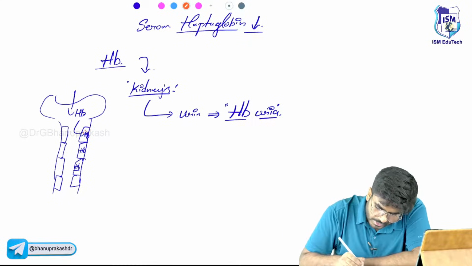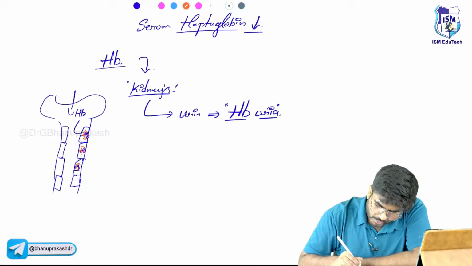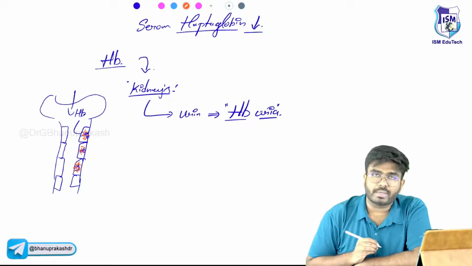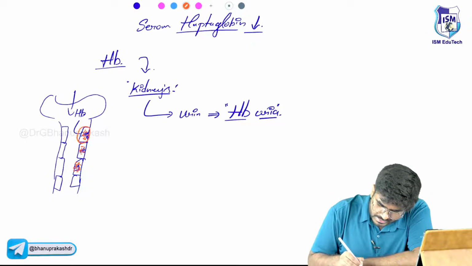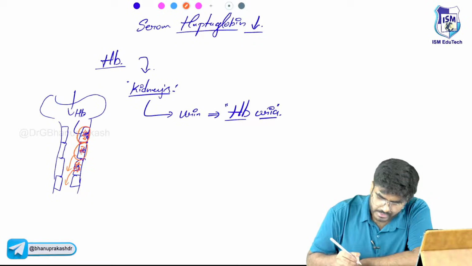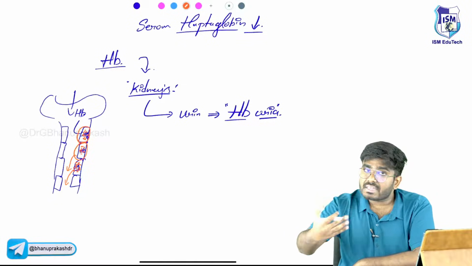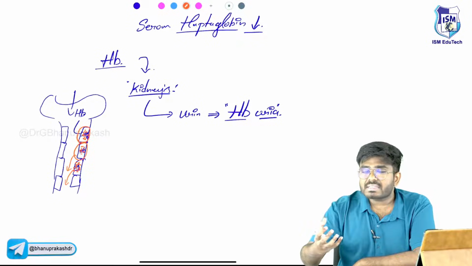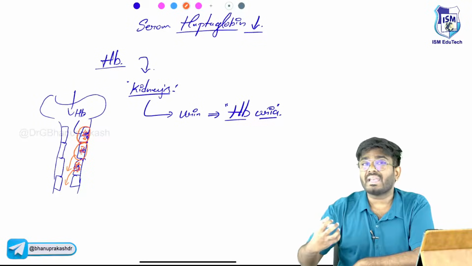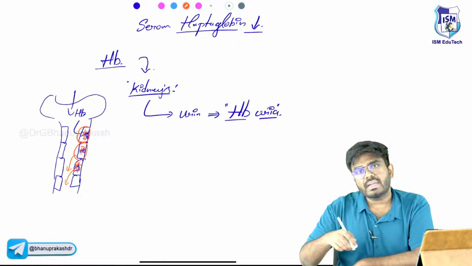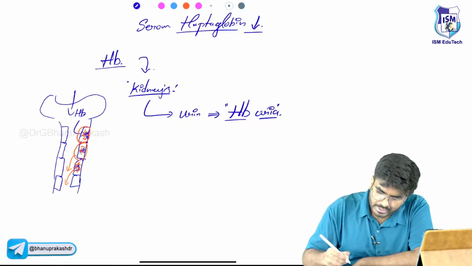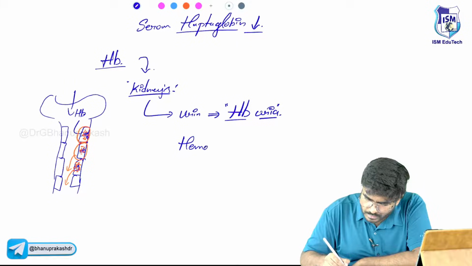Now this hemoglobin here is going to get broken down. Hemoglobin will be converted into hemosiderin, the iron pigment hemosiderin. After a few days, these cells will also be denuded. As their turnover comes, these cells also turn over. Now the cells are having what? Hemosiderin. They are containing the iron pigment, hemosiderin. So that hemosiderin is coming into the urine, so leading to hemosiderinuria.